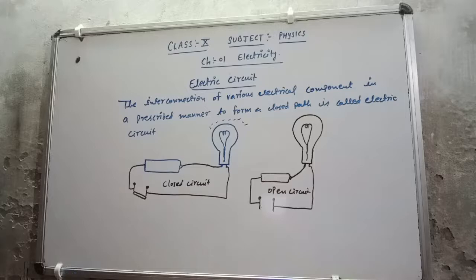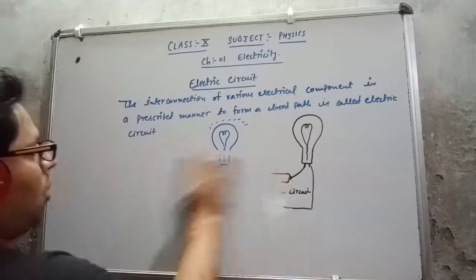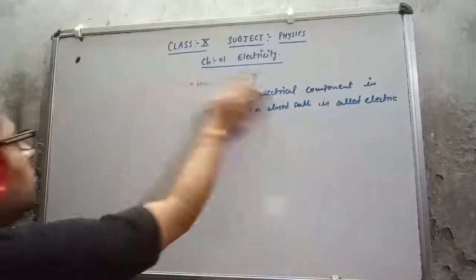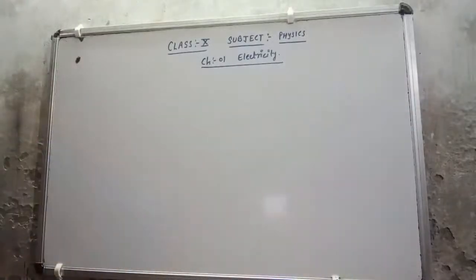After the electric circuit and its types, I will discuss Ohm's law, which is a very important topic in this chapter.